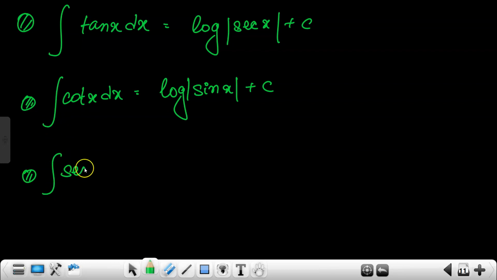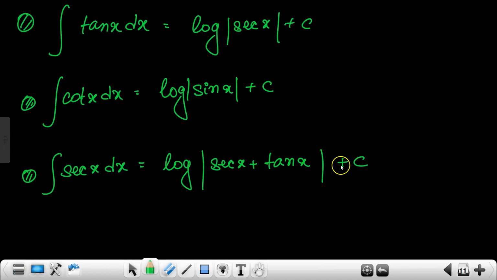Integration of sec x dx will be equal to log mod sec x plus tan x plus c. And this can also be written as log of mod of tan of x by 2 plus pi by 4.